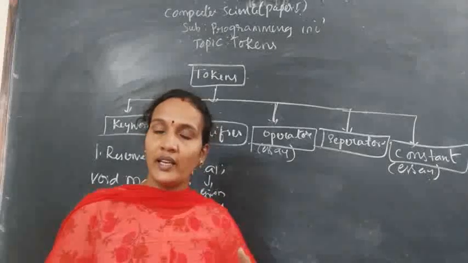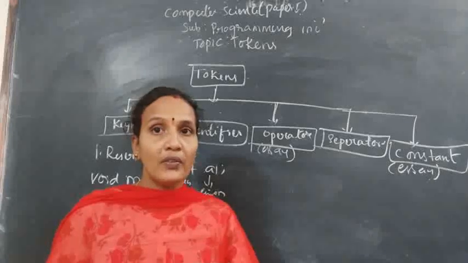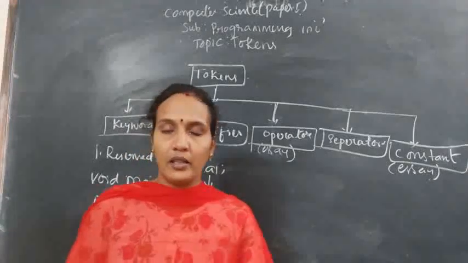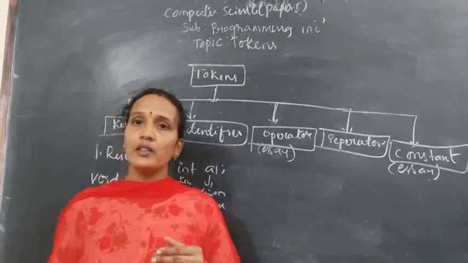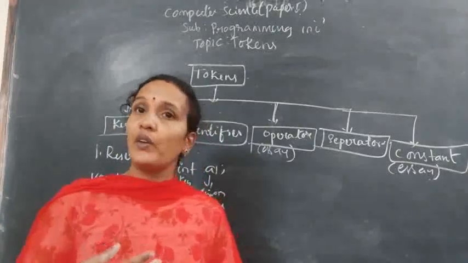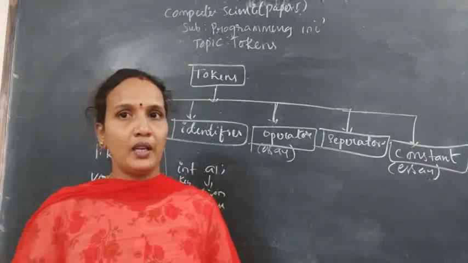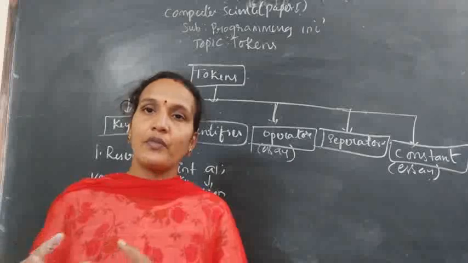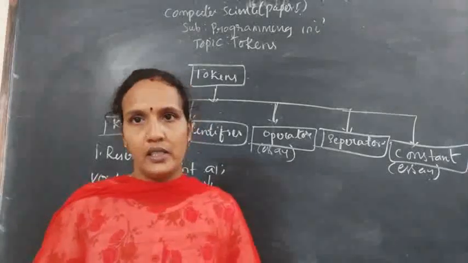Whatever words you get from the software are called keywords. Whatever names the user supplies are called identifiers. The user can give a variable name, a function name, an object name. In different places, the user can supply his own name. Those are called identifiers.